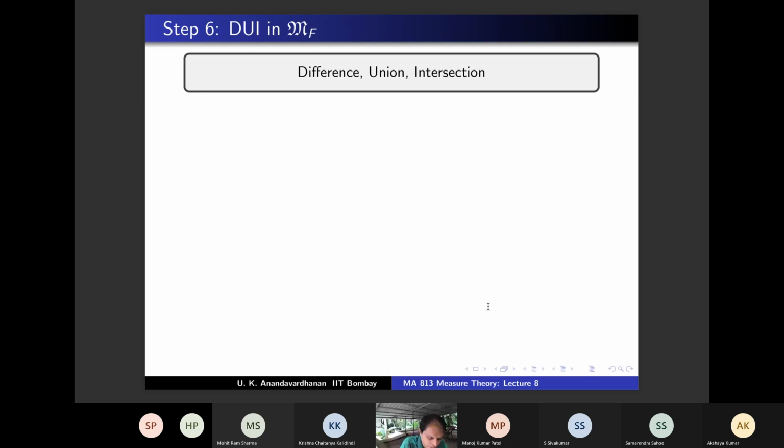Step 6, I am calling it DUI. D is for difference, U is for union, and I is for intersection, all in MF. So what should be the statement? Can you guess? If A and B belong to MF, then A minus B belongs to MF, A union B belongs to MF, and A intersection B belongs to MF.